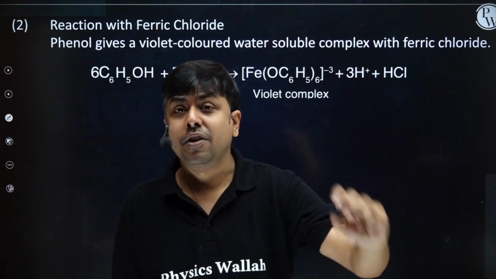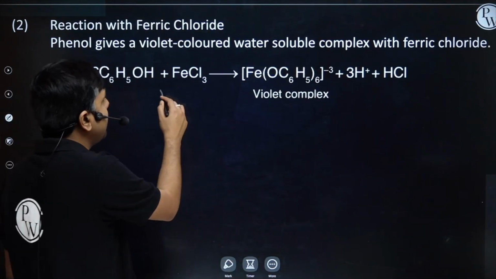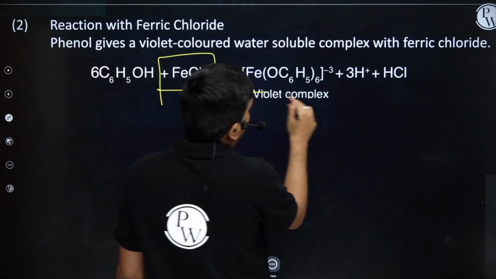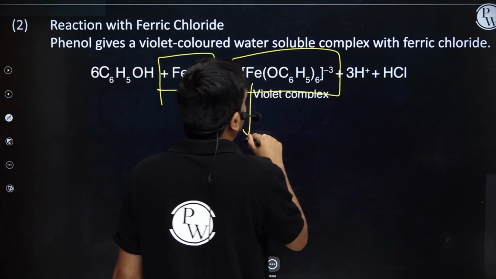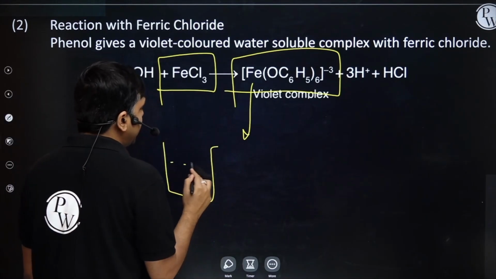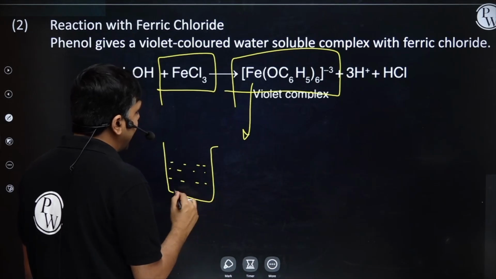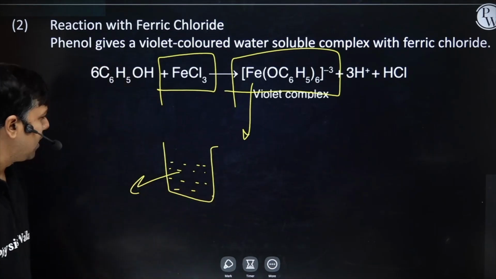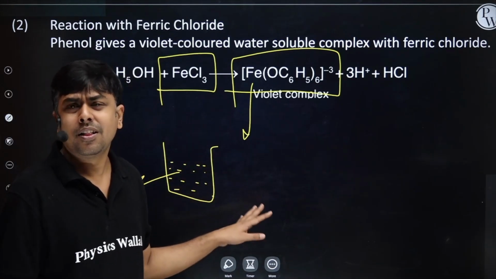Student, whenever this phenol is treated with FeCl3, we get a violet coloration, violet complex formation. And suppose a solution is there, we don't know whether the alcohol is aliphatic alcohol or aromatic alcohol. I'm not sure about the nature of alcohol.